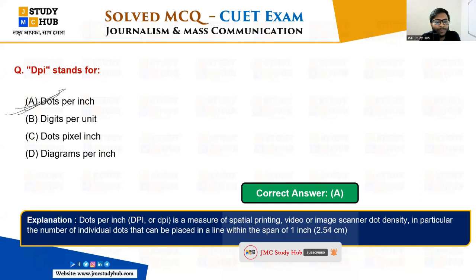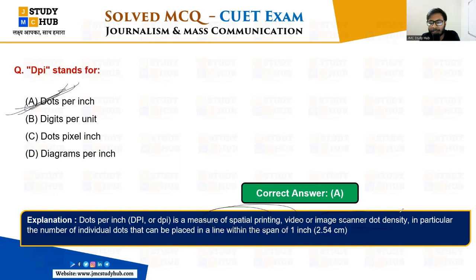DPI is dots per inch, which is a measure of the spatial printing or image scanner dot density. The number of individual dots that can be placed in a line within a span of 1 inch, right? So in 1 inch, how many dots there will be, that talks about the quality of the printing or the picture. That is the main thing to understand about DPI when it is given a print command: what quality will it give?